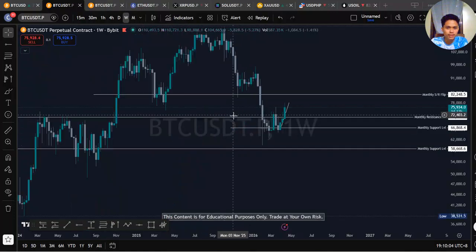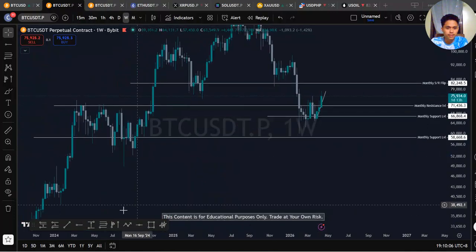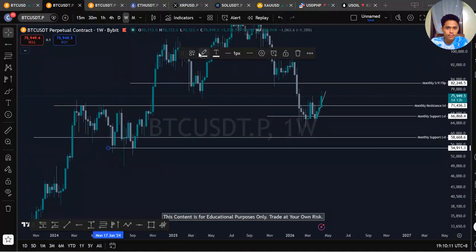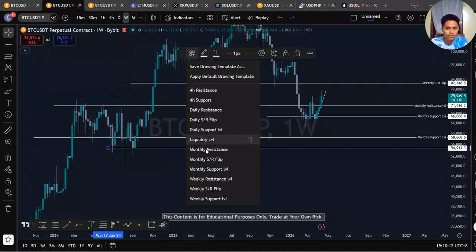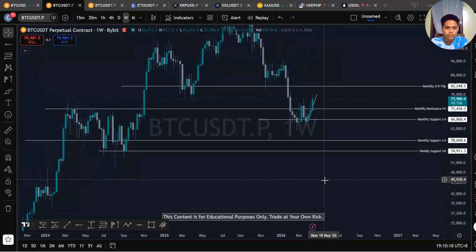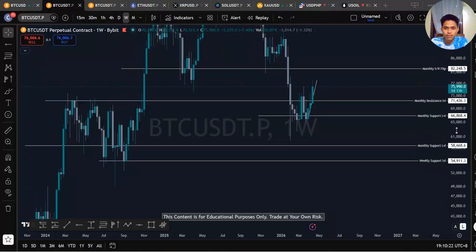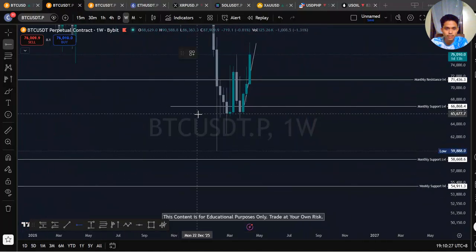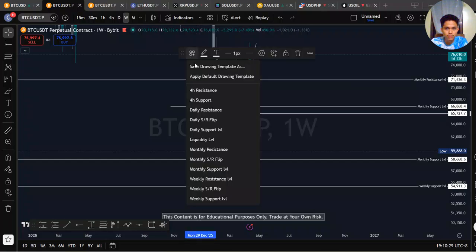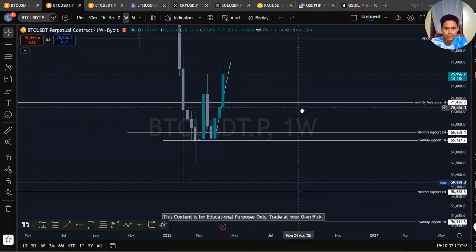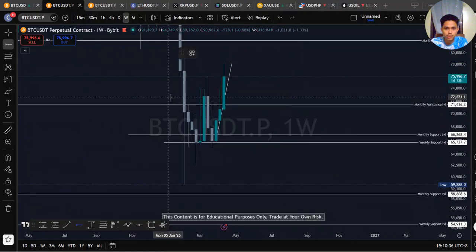Let's go to the weekly. We call this our weekly support. Weekly support, and this level here is also important, will be our weekly support. And this here, our weekly resistance.